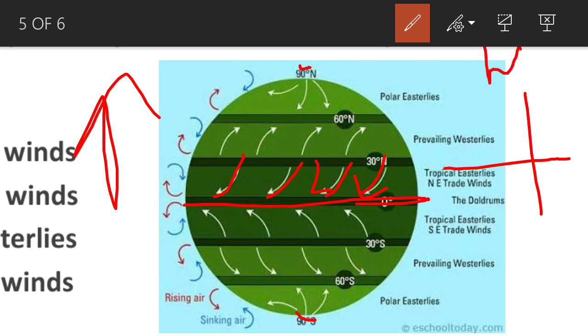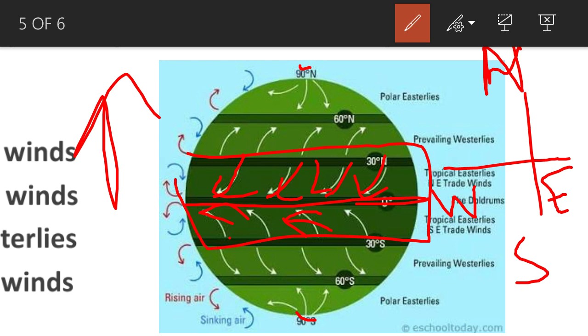This is north, this is west, south, and here you have east. In the northern hemisphere, trade winds are moving from the northeast direction towards the southwest direction, while in the southern hemisphere these trade winds are running from the southeast direction towards the northwest direction. So first we will find trade winds as we move from the equator towards the poles.